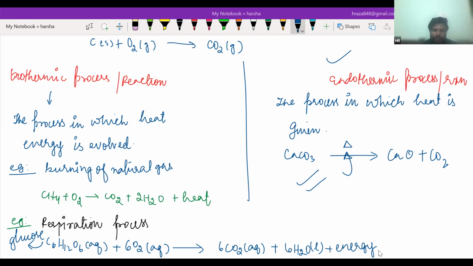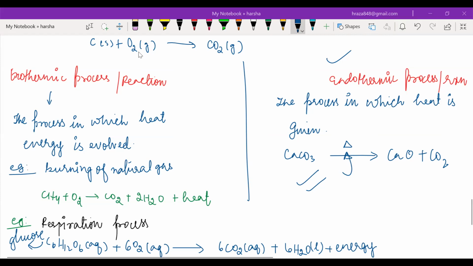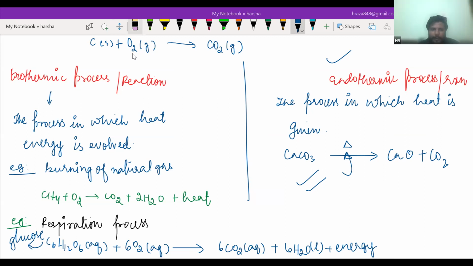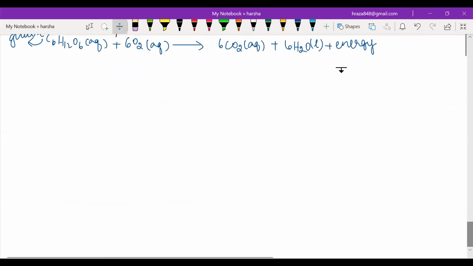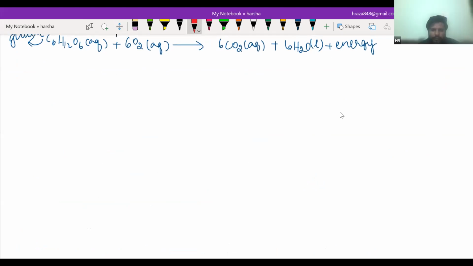Everyone done with this? Yes, sir. Very good. So all of you have NCERT, right? I'm going to give you some questions for homework. Sir, I don't have the book yet. I have an ebook. You have an ebook, that is enough.